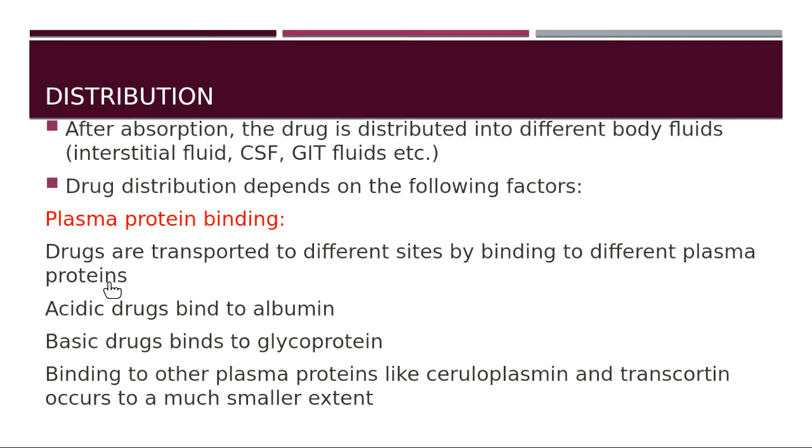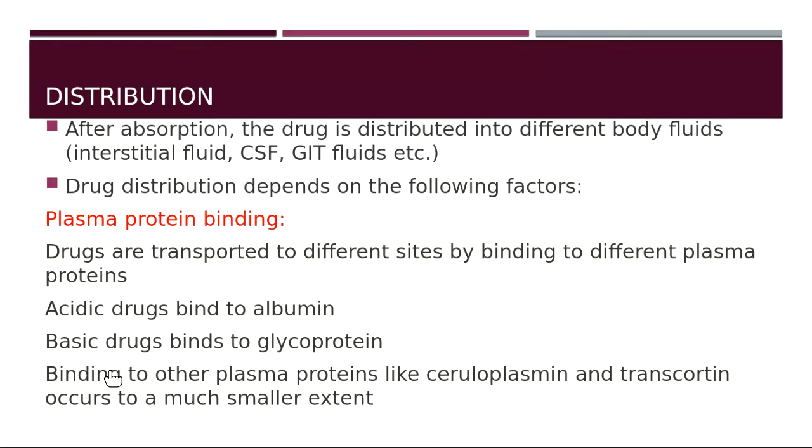So it binds to the plasma protein and moves into different body fluids. For example, if the drug is acidic in nature, it binds to the protein which is known as albumin. If the drug is basic in nature, it binds to the protein which is known as glycoprotein.